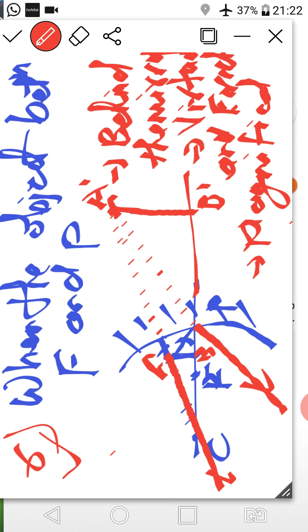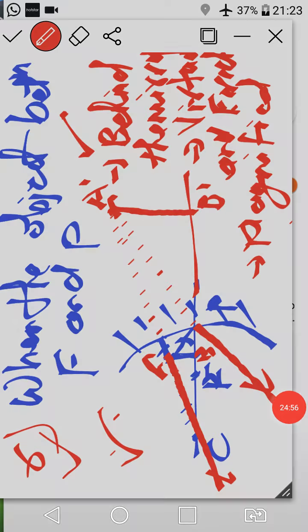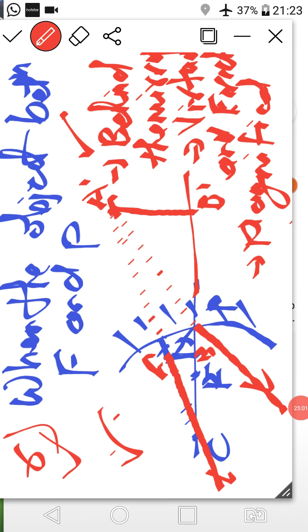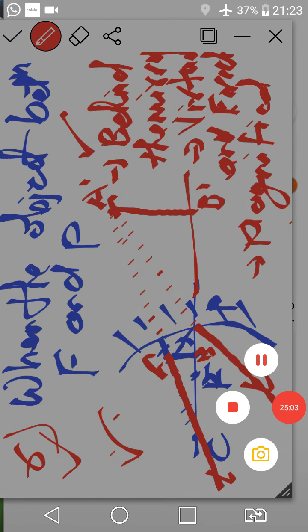So both the reflected rays never really intersect with each other, but they appear to intersect behind the mirror. Hence the position of image is behind the mirror. After that draw the diagram, then write down these 3 points: the position of image is behind the mirror, the nature of image is virtual and erect, and the size of image is magnified.